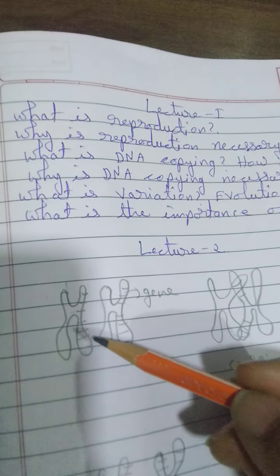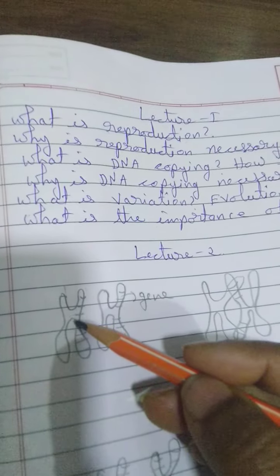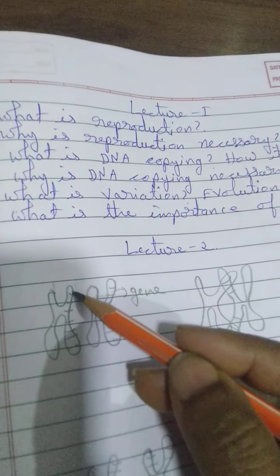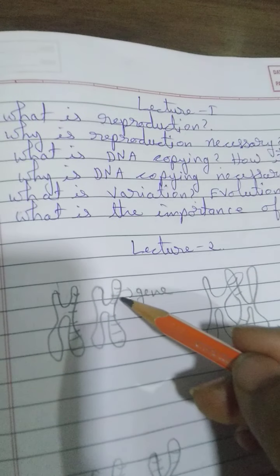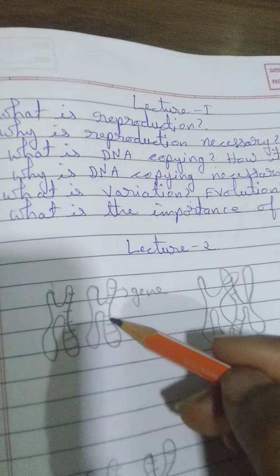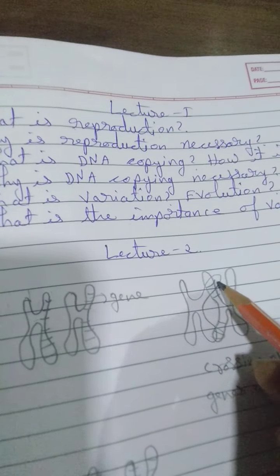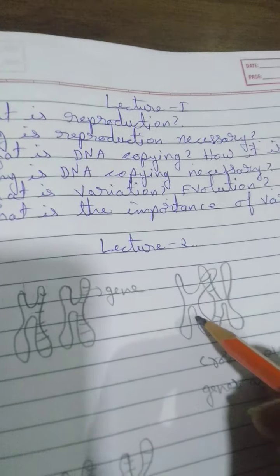Before the cell division, what happens? These chromosomes, this pair, have certain characters, and this chromosome has certain characters. So these chromatids cross over and exchange the genes.